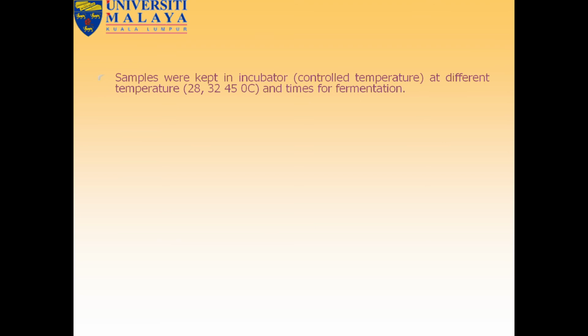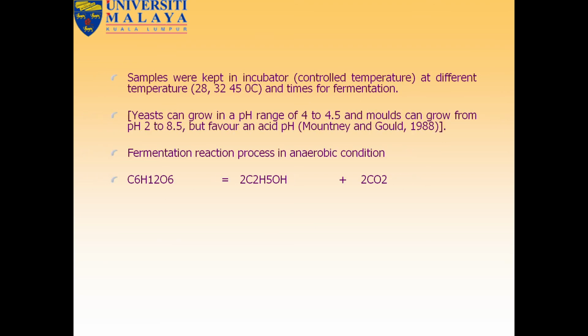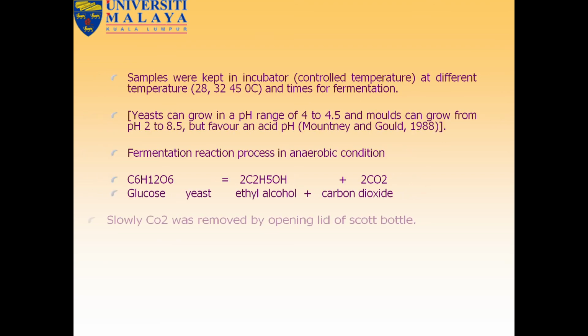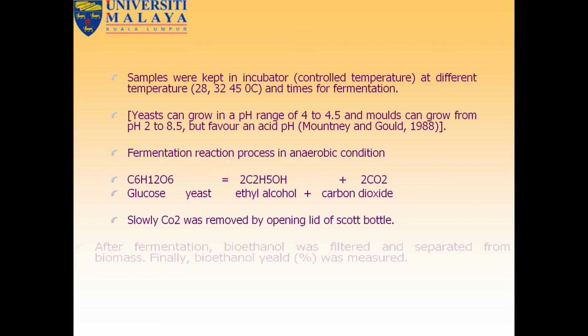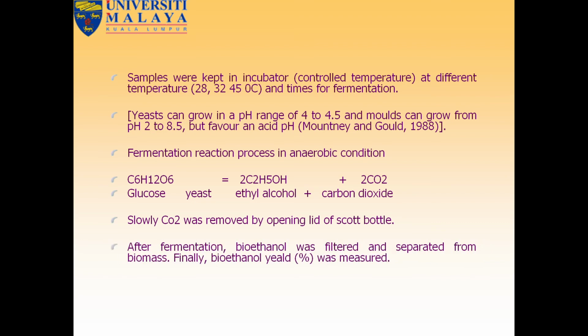Next, we can see samples are kept in an incubator to control temperature, with different temperatures and times for fermentation. Yeast can grow in a different pH range, depending on the process. In the fermentation process, glucose plus yeast gives ethyl alcohol and carbon dioxide.